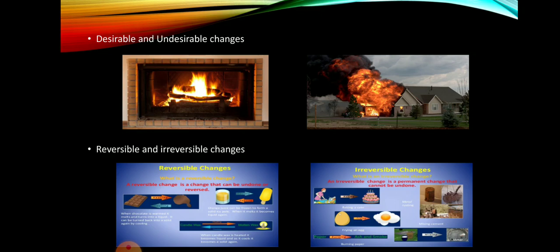Now changes like drying of clothes, melting of ice, freezing of water, inflating and deflating a balloon, then making a sugar solution, all these are examples of reversible changes. Whereas changes like making of custard from milk, setting milk into curd, burning of paper, germination of seed, these all are examples of irreversible changes, where you cannot get the original product back.